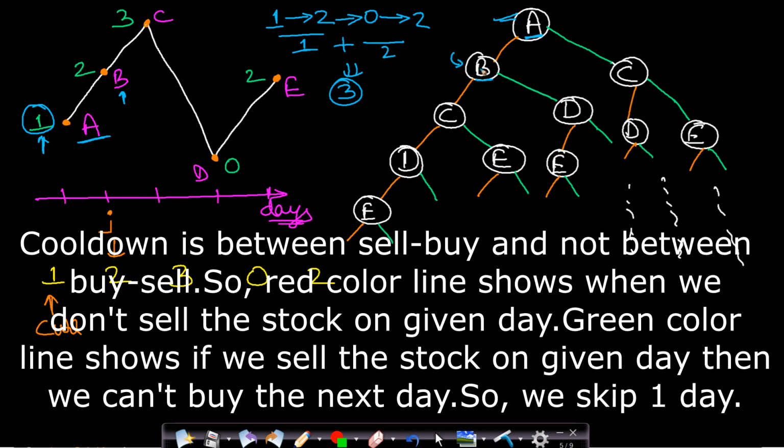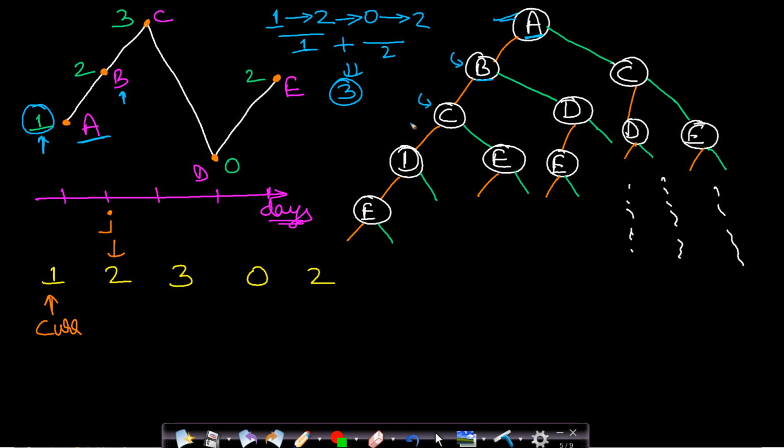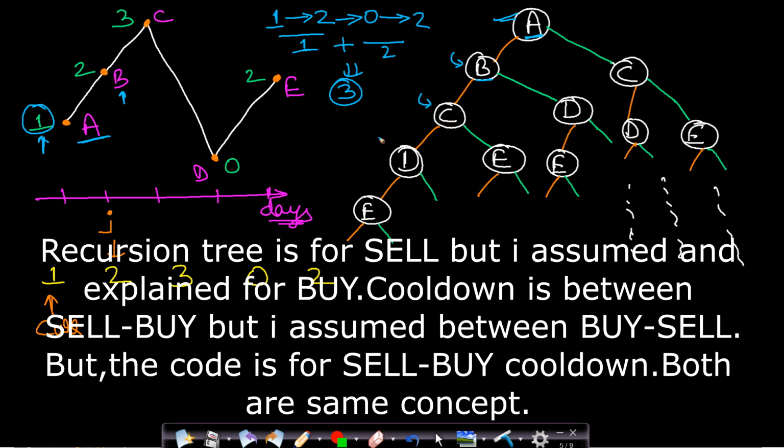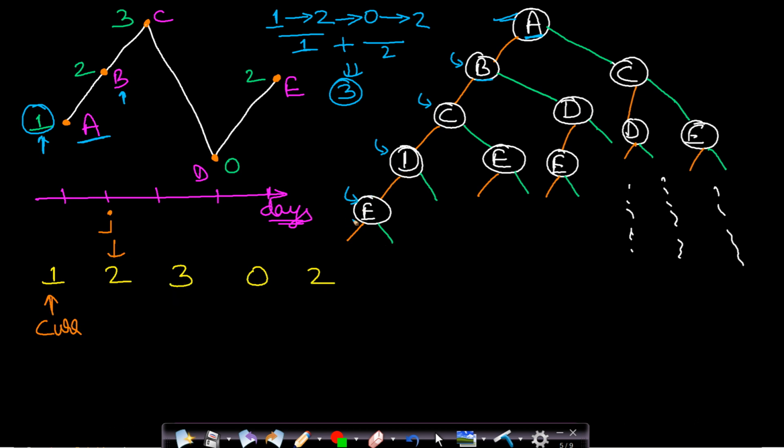Now if we do not buy any stock at this point B, then we will go to C. Again, if we do not buy anything at C, we will go to D, and so on. If we do not buy anything on D, we will go to E. Again, if we do not buy anything at E, then we will go out of bounds, and whenever we go out of bounds, we will simply return 0. That is, there is no profit. So if we do not buy any stock at all, then this is the leftmost diagonal, that is the leftmost line, as you can see, A, B, C, D, E. So if we do not buy anything, then this will obviously be 0.